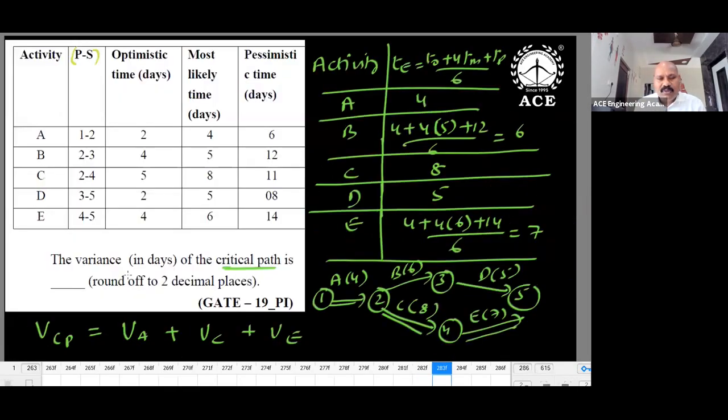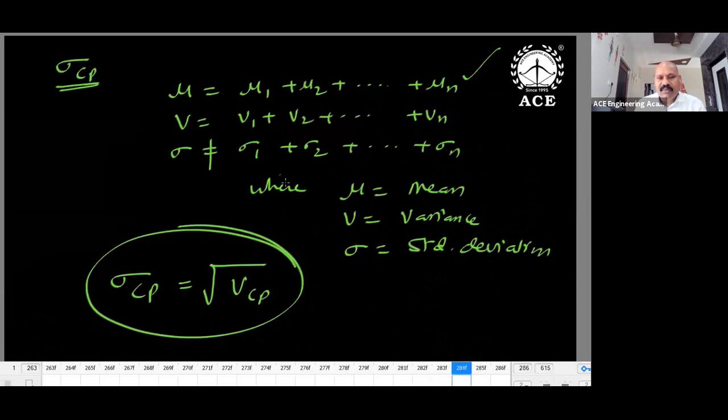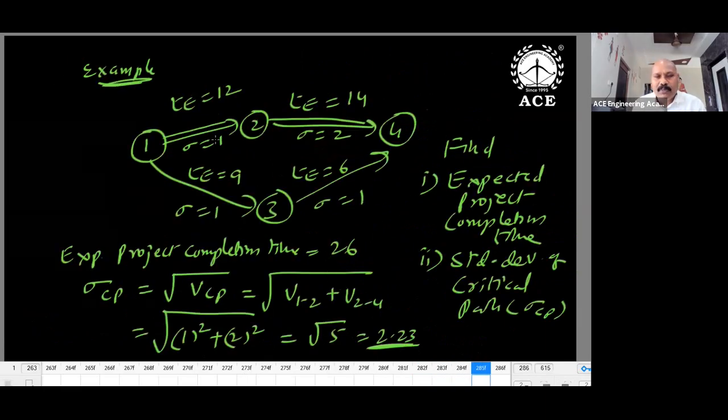Then how is it used? Variance of critical path I'm finding. And once you know the variance of critical path, sigma CP you can estimate using under root of variance of critical path. Suppose this question is 1, 2, 4, 1, 3, 4. There are two paths. 1, 2, 4 path is critical path. What is standard deviation of critical path? Under root of variance of critical path: variance of 1 to 2 plus variance of 2 to 4. Don't add standard deviation values. You can take variance, and after getting variance value, you can add the variance values and apply a root.